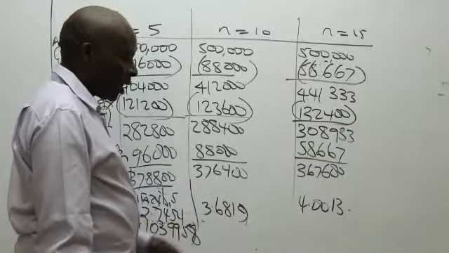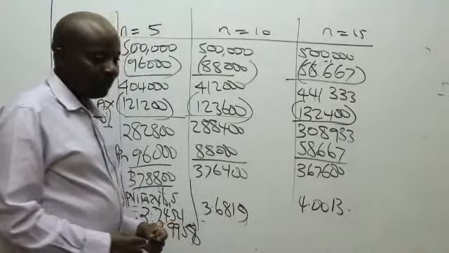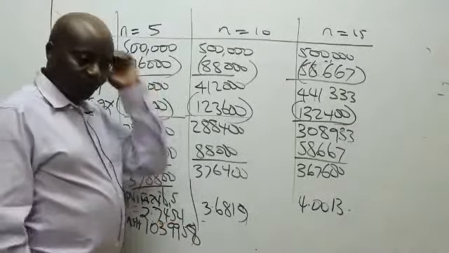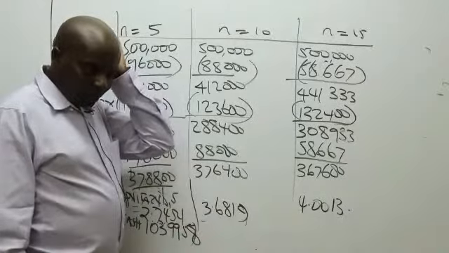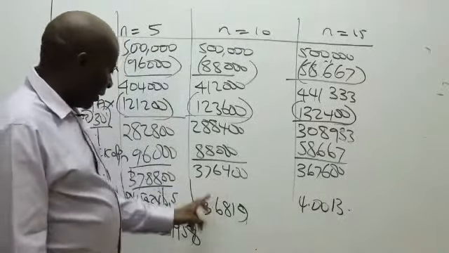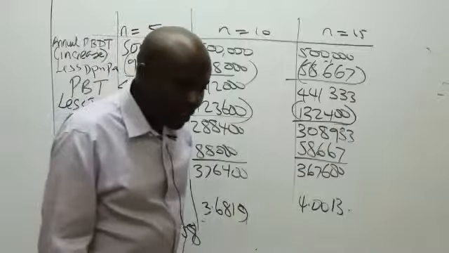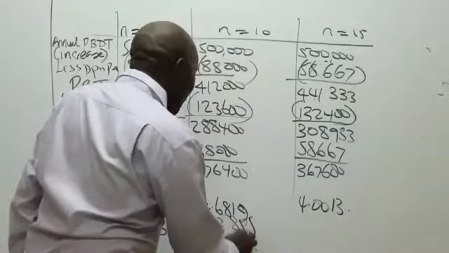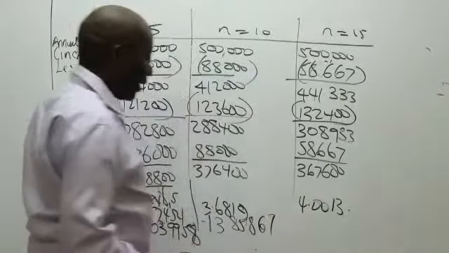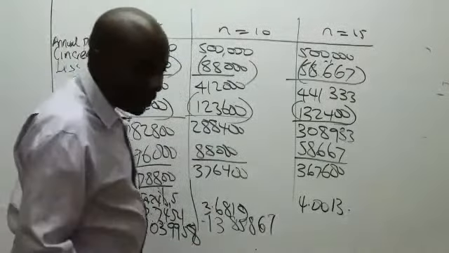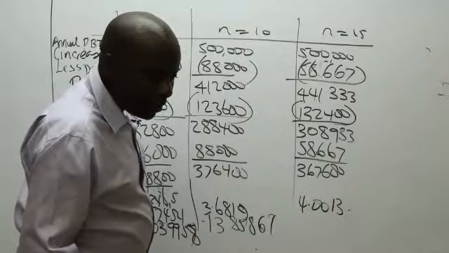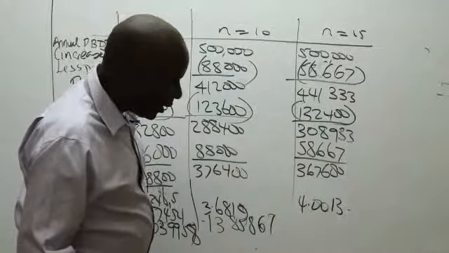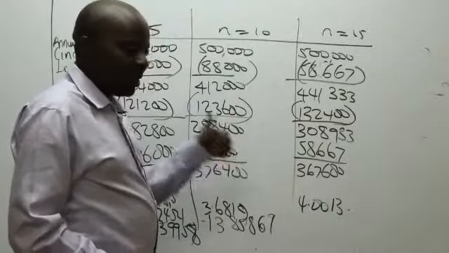This times this gives me what figure? 1385.867. Yes, I picked it right.